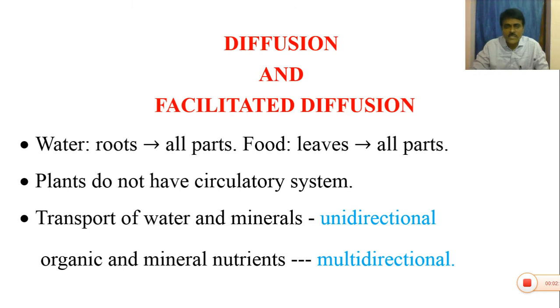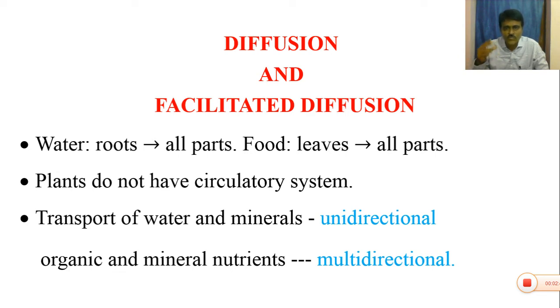But the organic food materials synthesized in the leaves can be transported to the remaining plant parts like stem and roots. Sometimes the food is stored inside the roots also. Whenever the plants do not show photosynthesis, or in the absence of light, the sugars come back to the other plant parts like stems, leaves, flowers and fruits.